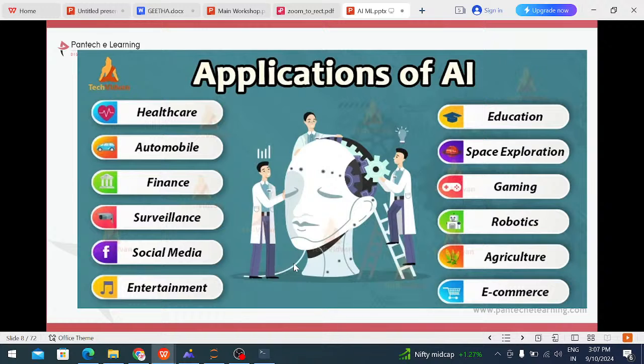And agriculture: if any disease is there, we identify the disease from videos and audio using artificial intelligence. That type of application is the AI part. E-commerce sectors also use artificial intelligence, and in restaurants too. Google, Siri, and similar assistants work as an AI part. This is the application of AI.